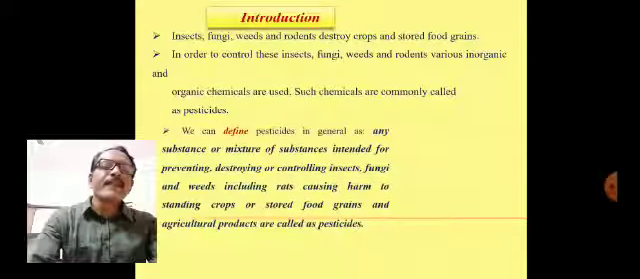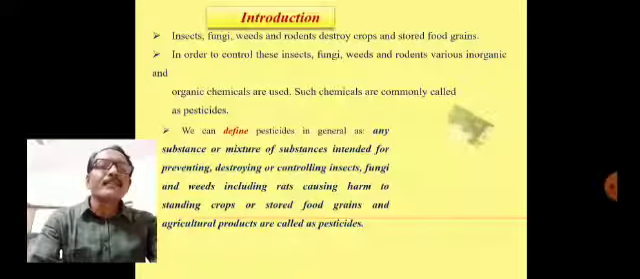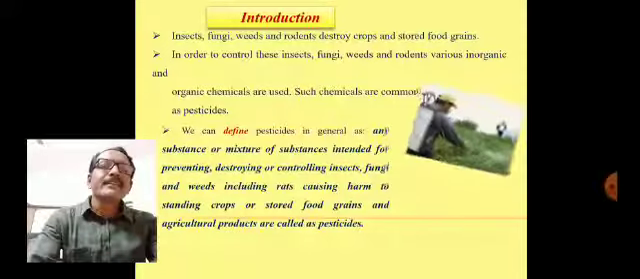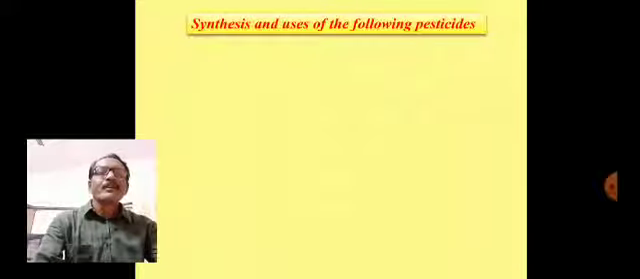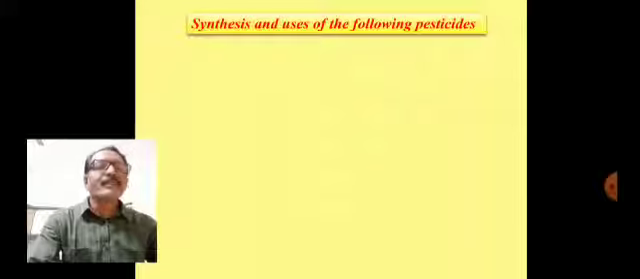Therefore we can define a pesticide in a general way as any substance or mixture of substances intended for preventing, destroying or controlling insects, fungi and weeds including rats, causing harm to standing crops or stored food grains and agricultural products. A very precise definition is given here as far as your examination is concerned. Now we'll see the synthesis and uses of some pesticides which are for your syllabus.